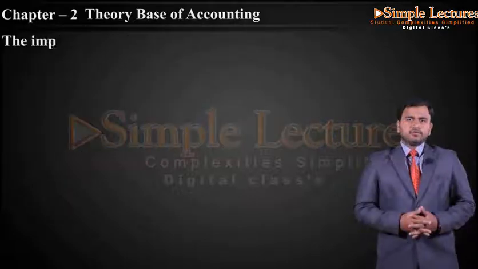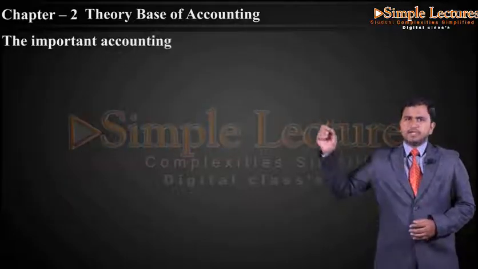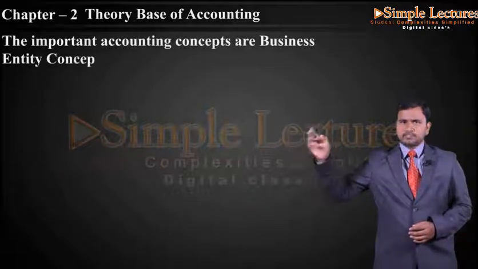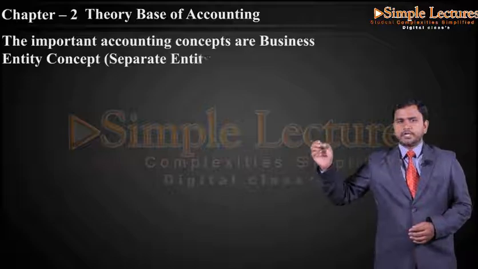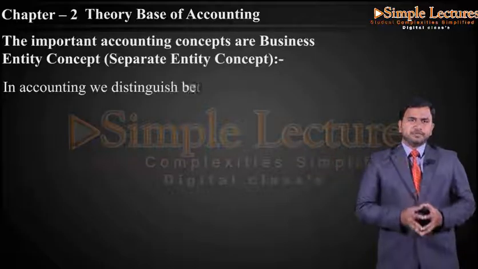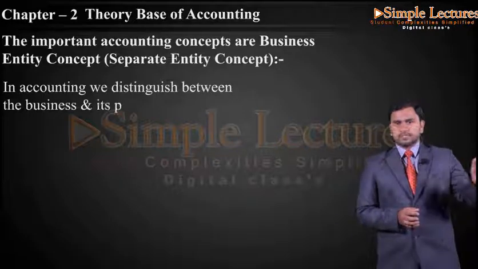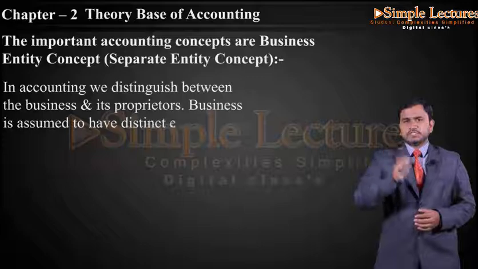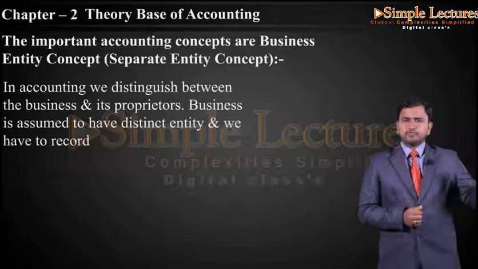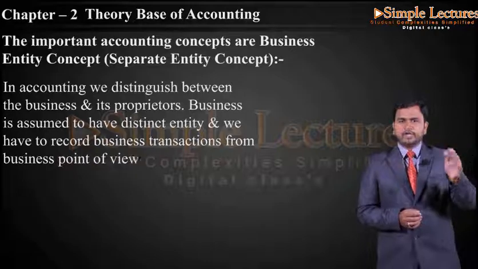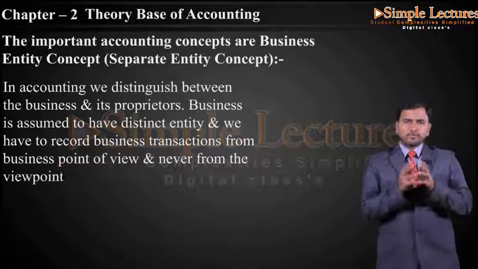The important accounting concepts are, first, the business entity concept, which is also known as the separate entity concept. In accounting, we distinguish between the business and its proprietors, because the business is assumed to have a distinct entity, and we have to record business transactions from the business point of view and never from the point of view of the proprietor.